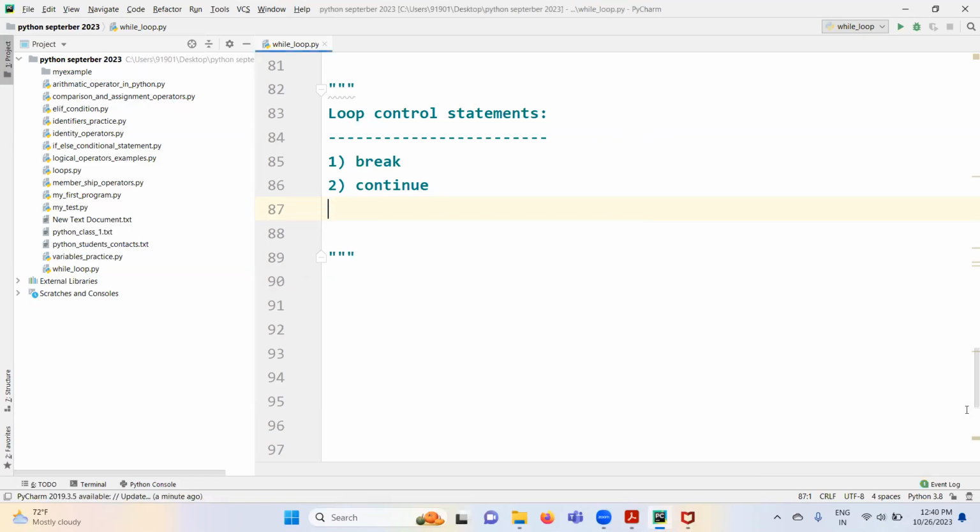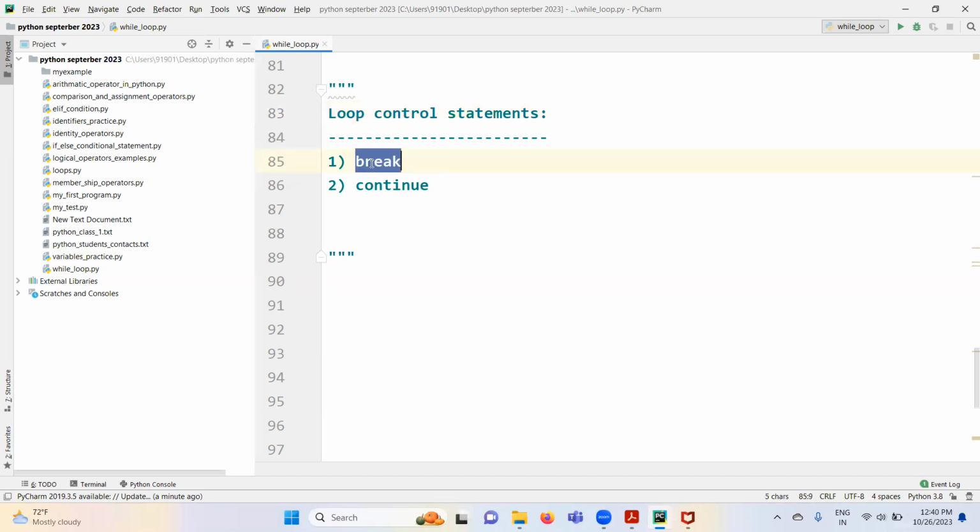Today we are going to discuss loop control statements in Python. Loop control statements are used to control the execution of the loop. That's what we mean by loop control statements.